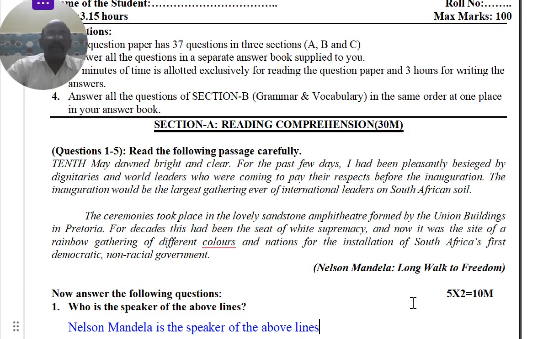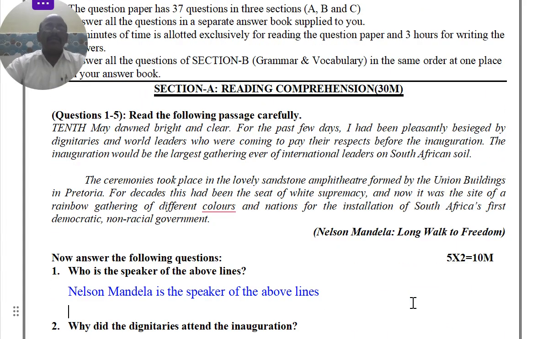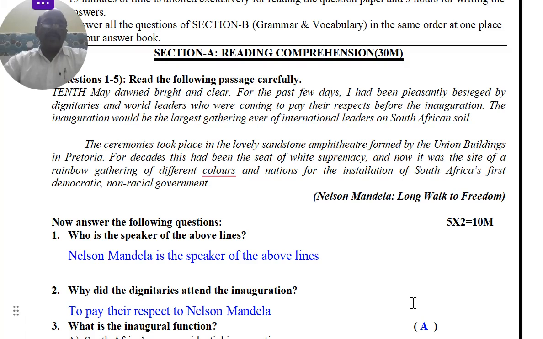Here he has given the reading comprehension from the lesson Nelson Mandela. The first question is: who is the speaker of the above lines? Obviously, this is from Nelson Mandela. So Nelson Mandela is the speaker of the above lines. We can answer this two ways. You can write simply Nelson Mandela, or you can write Nelson Mandela is the speaker of the above lines, because to get a good impression, you take the answer like that.